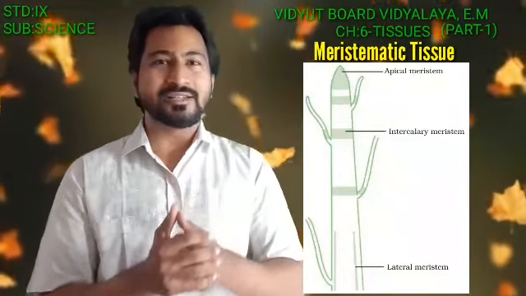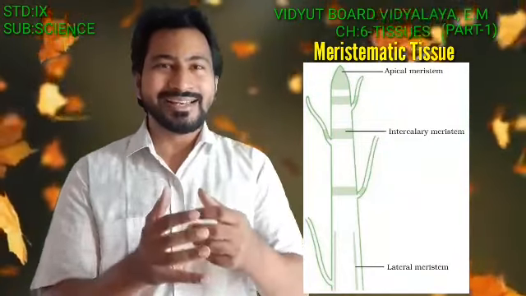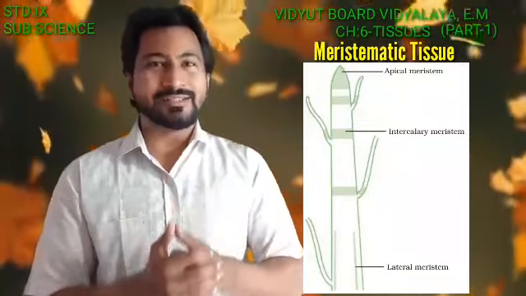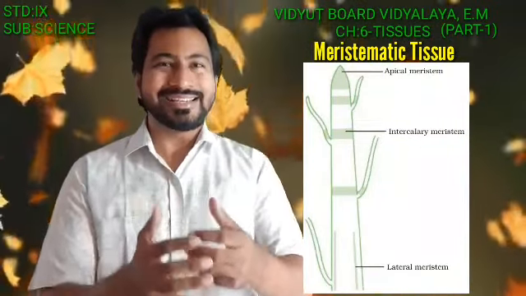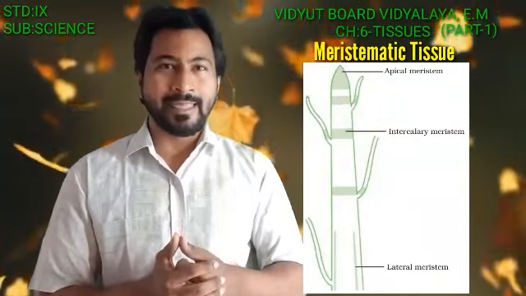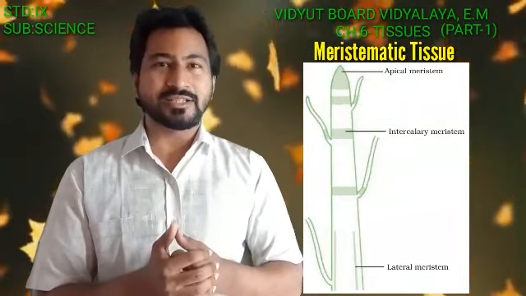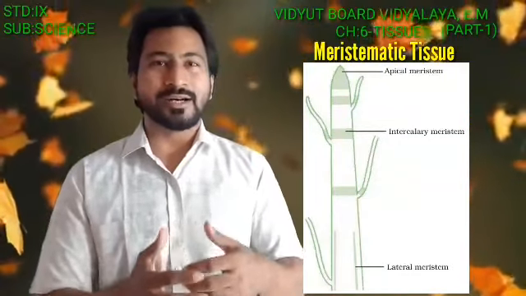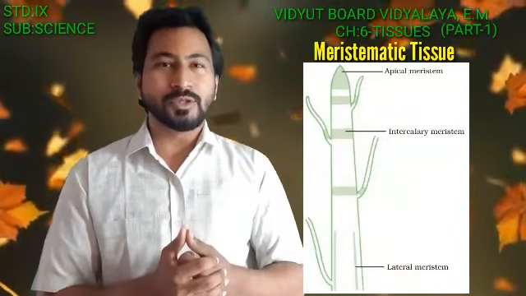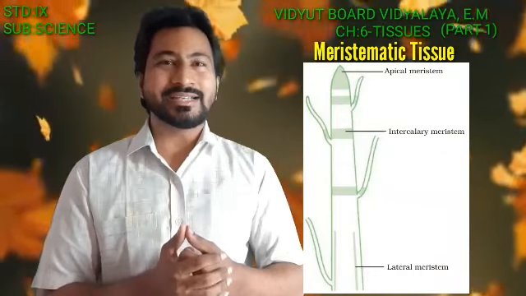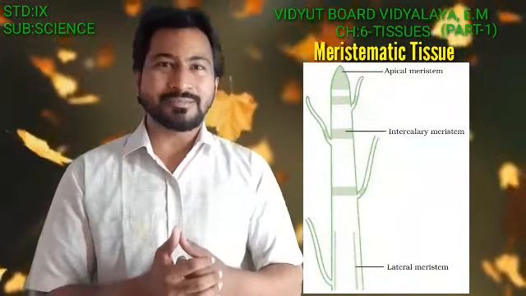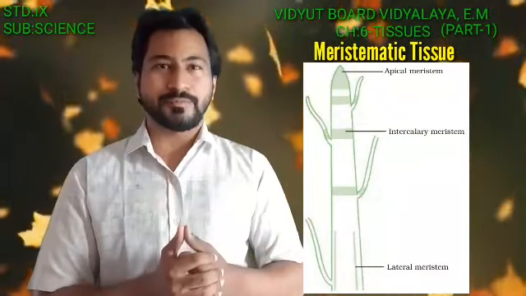So it is mainly responsible for increasing the length of the roots and the shoots. The second one, that is the intercalary meristem. Now this intercalary meristem has a special property of taking up the water and other minerals from the roots and increasing the length, that is the elongation of the stems and the roots also.